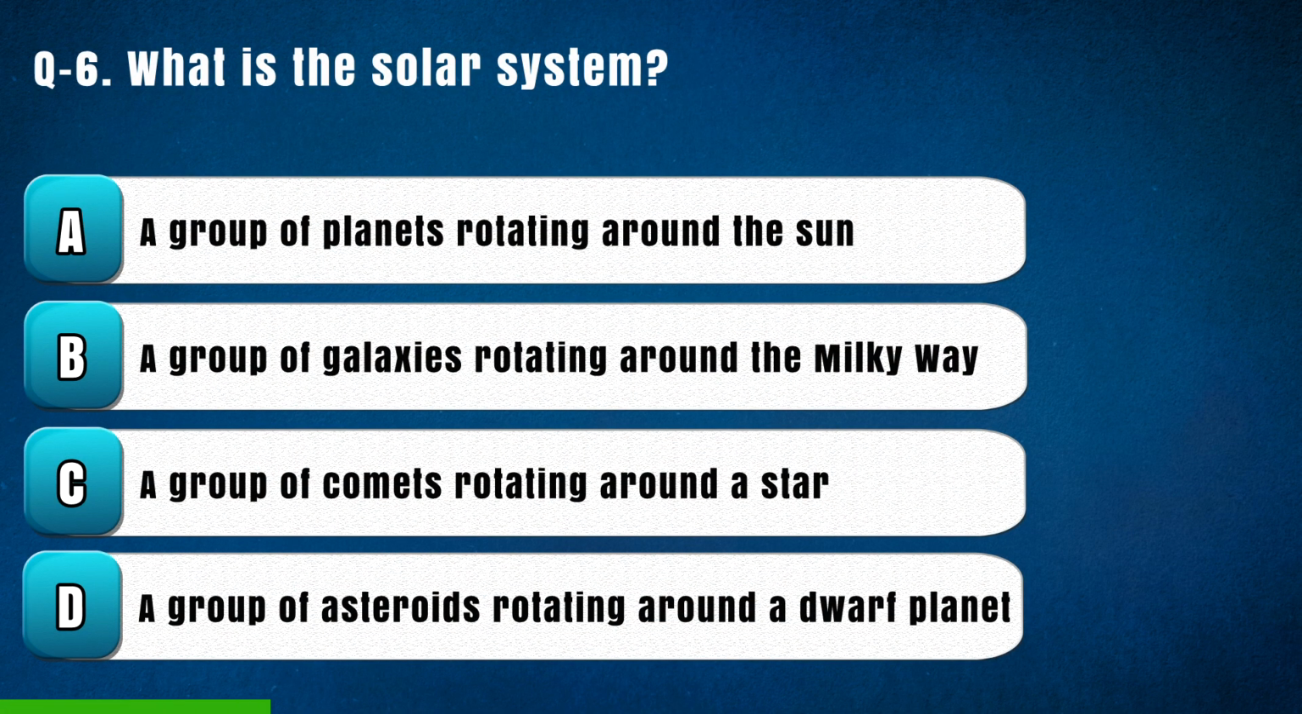Question 6. What is the solar system? Option A group of planets rotating around the Sun, B a group of galaxies rotating around the Milky Way, C a group of comets rotating around a star, D a group of asteroids rotating around a dwarf planet. The right answer is a group of planets rotating around the Sun.